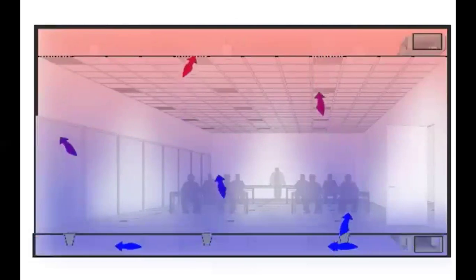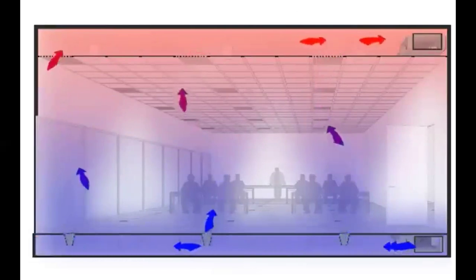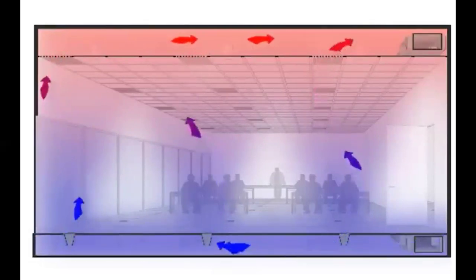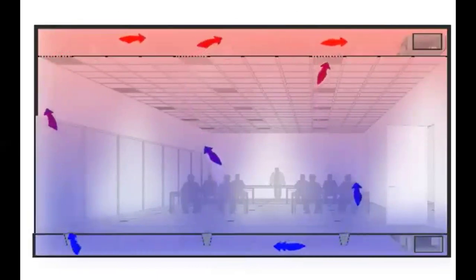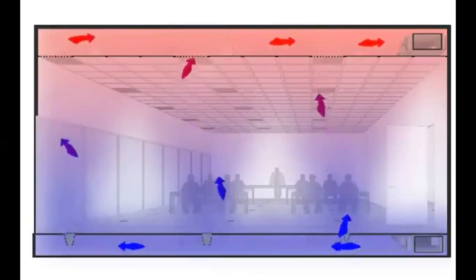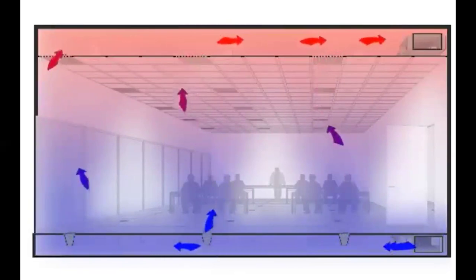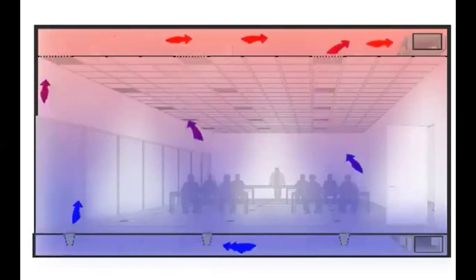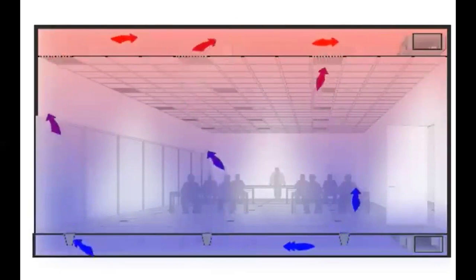UFAD, Underfloor Air Distribution System. It is one of the HVAC solutions which is available out there for us to use. Now, as the name suggests, underfloor air distribution, the supply air is actually distributed from the floor as you see in the animation. And return air is being collected from the top, from the ceiling.